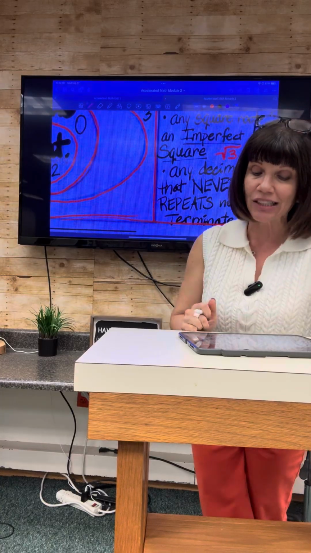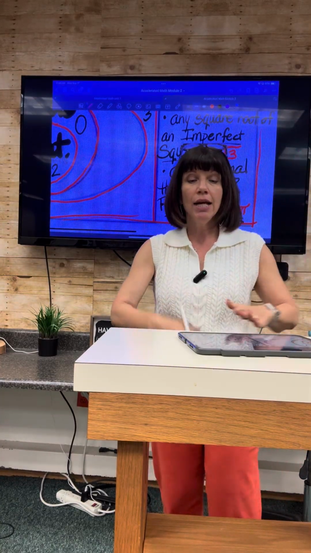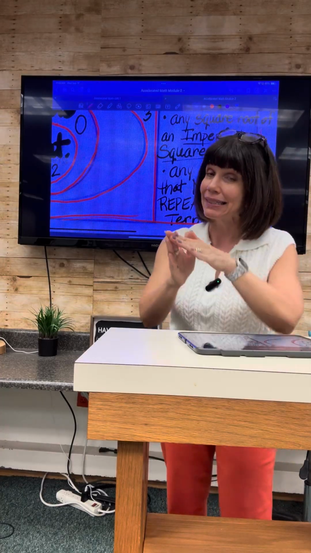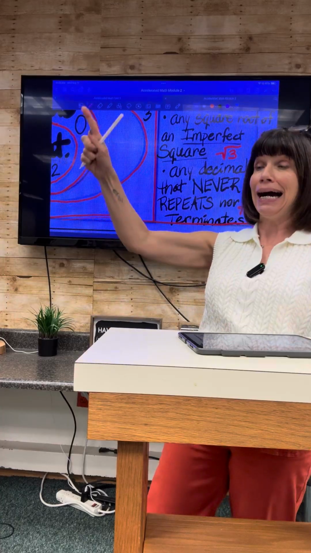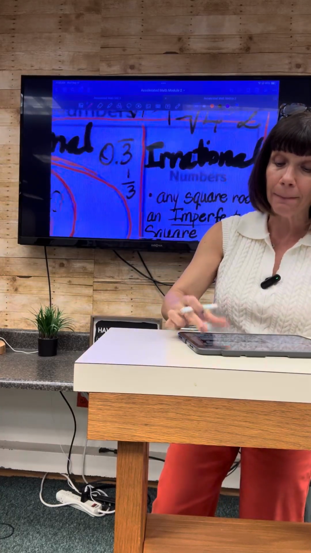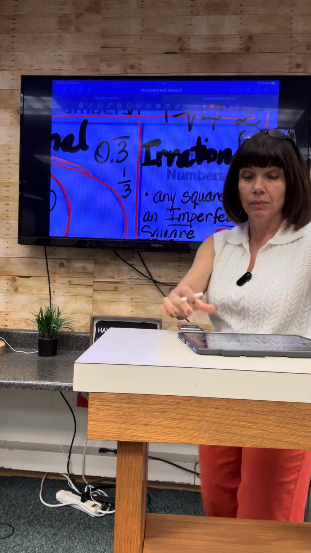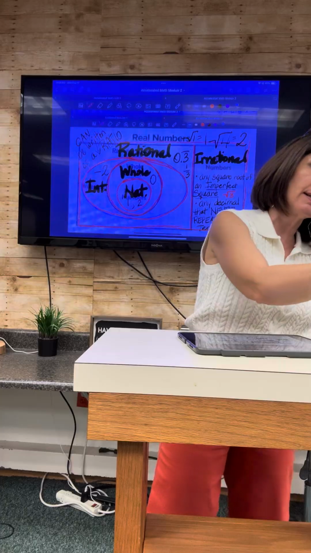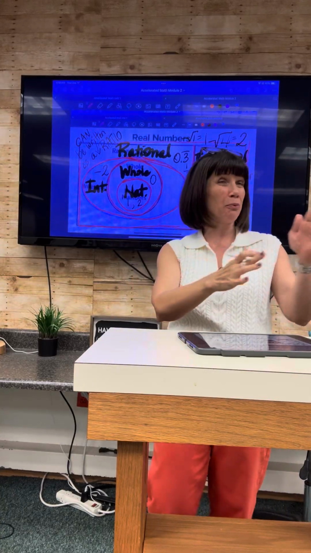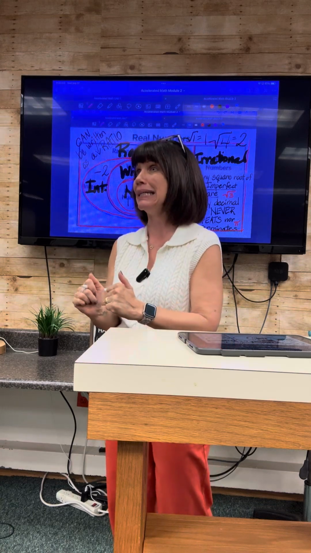But if it is a decimal that never repeats, so no bar notation, and it never terminates, it never comes to an end, we're going to say, aha, that is an what? Irrational number. So pi is an example of that because it is 3.14. The numbers just randomly keep rearranging themselves and they go on forever and ever, never ending, never repeating. If a number is like that, it is irrational.